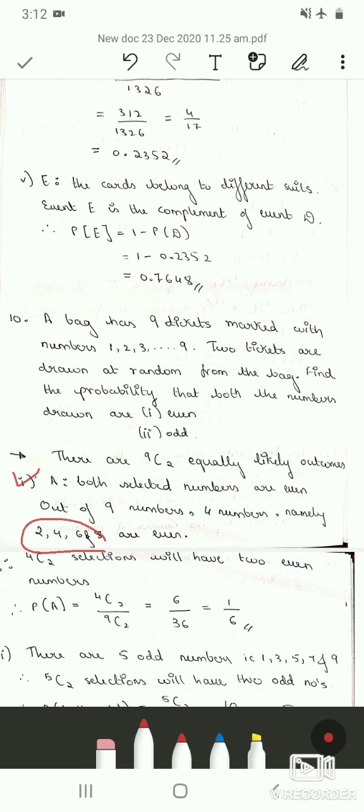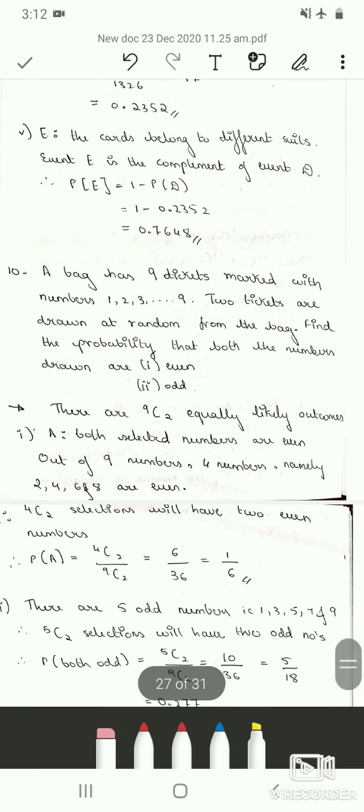Therefore, among these 4 numbers, we are selecting 2 tickets randomly. So therefore, small m is 4C2. Those 2 tickets can be either 2 and 4 or 2 and 8, so it is at random. Therefore, we are taking combination. So the probability of event A is 4C2 divided by 9C2, which is 6 by 36 or 1 by 6.